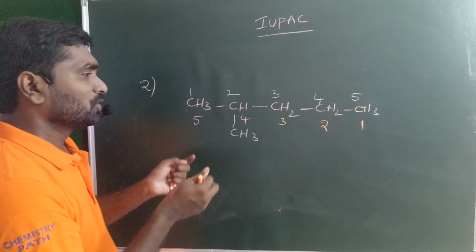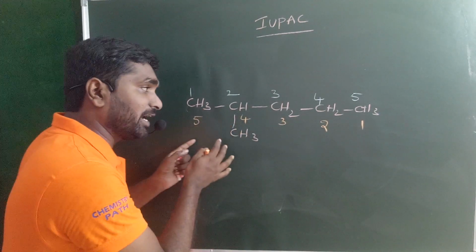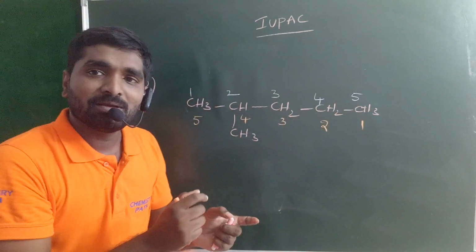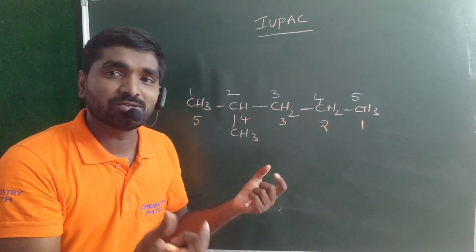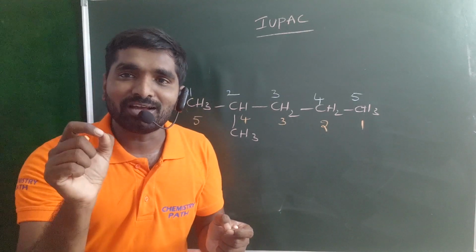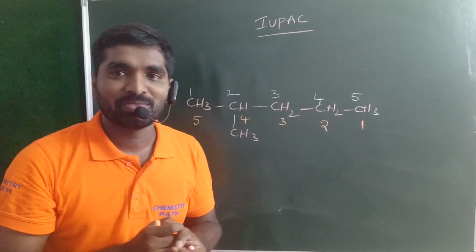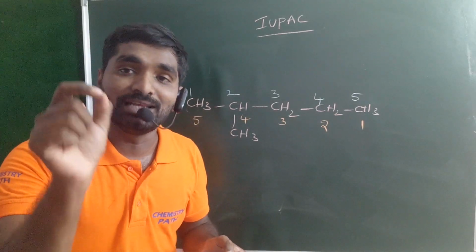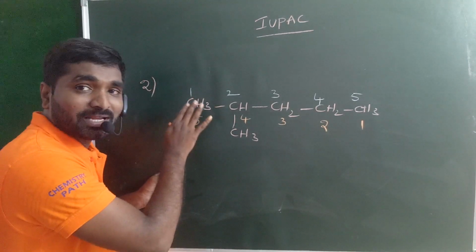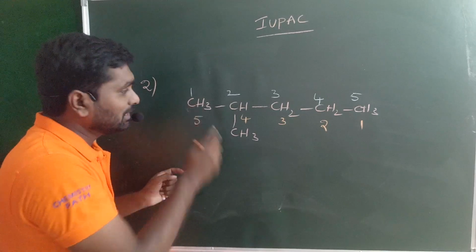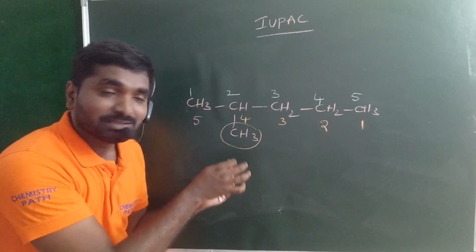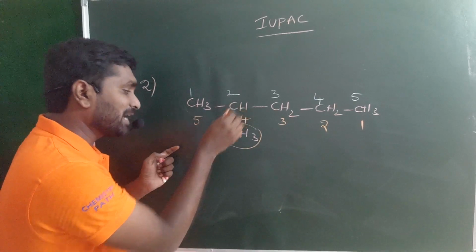Either numbering starts from the left hand side or from the right hand side, the maximum number of carbon atoms is 5. So that is your parental chain. But our second rule is that the substituent always gets the least number. For example, when the numbering starts from the left hand side, the CH3 group, which is nothing but a methyl group, is placed on the second carbon.